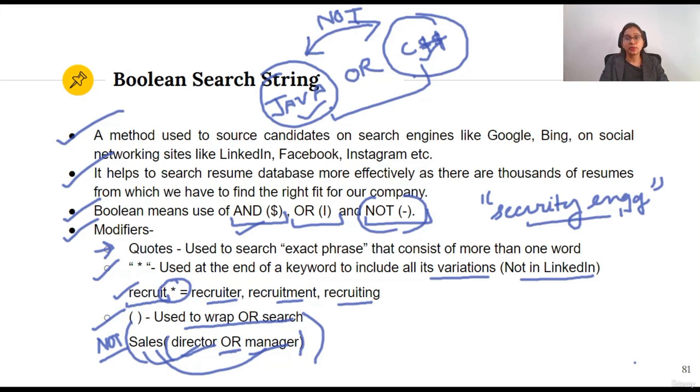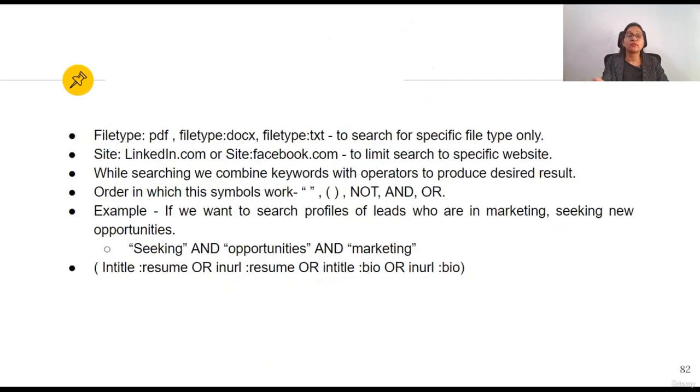Moving ahead with this Boolean search: filetype PDF, filetype DOC, filetype TXT, to search for a specific file type only.